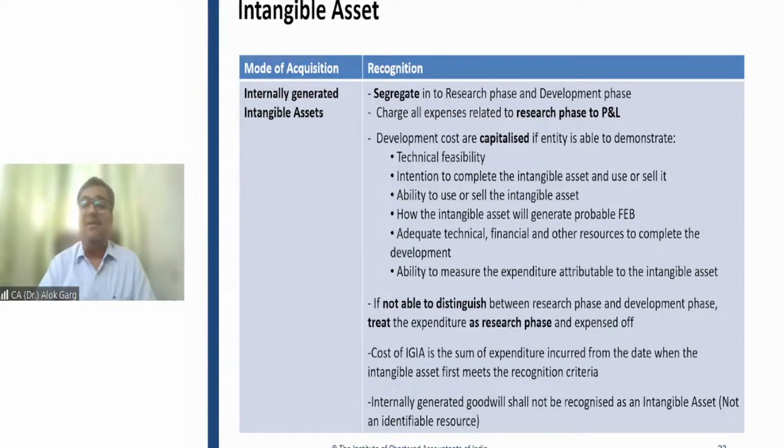Now there could be some other internally generated intangible asset also. For example, typically in case of chemical companies, pharmaceutical companies, where they are spending a lot on research and development. When COVID came, let's say Sun Pharma, Ranbaxy, Lupin, Cipla, so many companies were doing a lot of research on the formula, on the vaccine, on the antiviral which can deal with coronavirus.